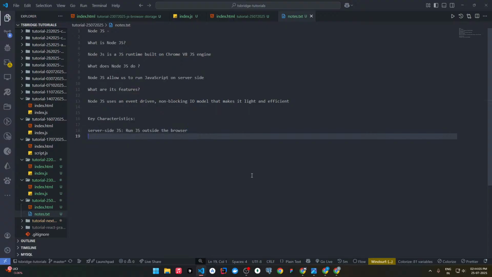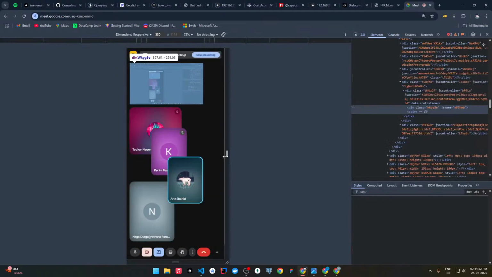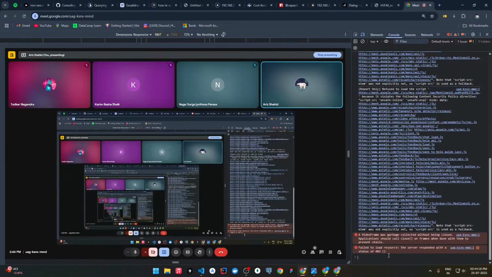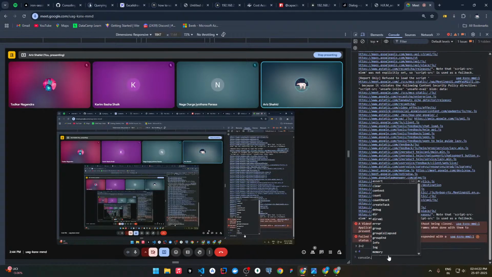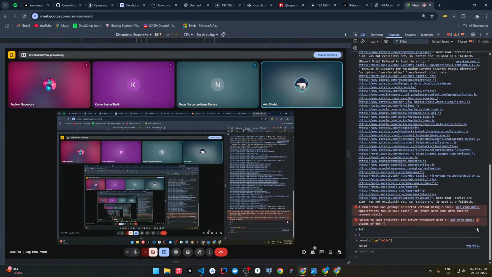A very good example I can show you right now: we can execute JavaScript here in the console. 2 plus 2 is 4. Or if we write the print statement for JavaScript, console.log hello, it will log hello for us.